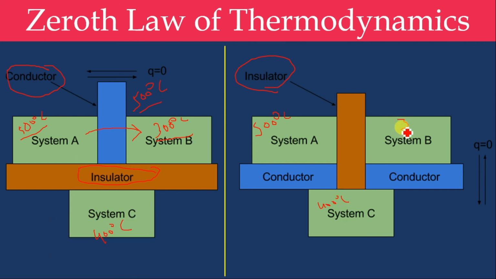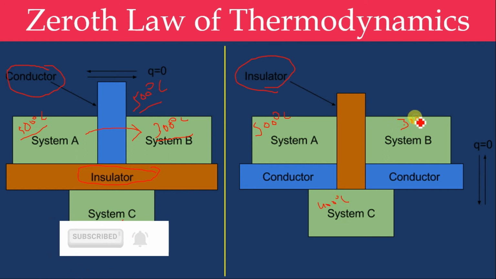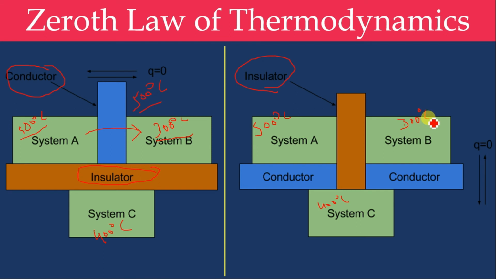Here also let's take the example: A has 500 degrees Celsius, C has 400 degrees Celsius and system B has 300 degrees Celsius. Now we can realize the heat transfer initially from system C to B, and system A and C come to 500 degrees Celsius. After that, heat transfers from C to B. So after a period of time, the three systems will be at 500 degrees Celsius. So this entire system is in thermal equilibrium. So this is what the zeroth law of thermodynamics says.